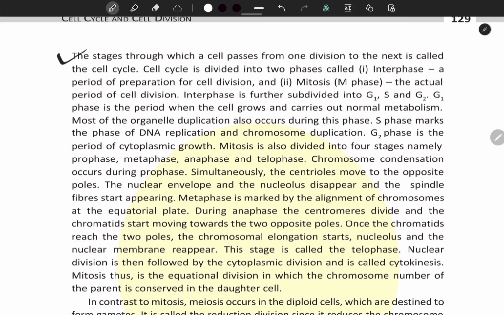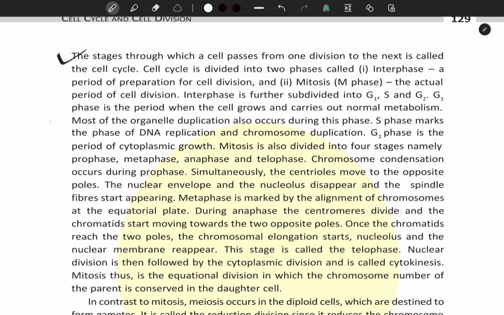The stages through which a cell passes from one division to the next is called the cell cycle. The cell cycle is divided into two phases: first, interphase, a period of preparation for cell division, and second, mitosis, that is M phase, the actual period of cell division. Interphase is further subdivided into G1, S and G2.